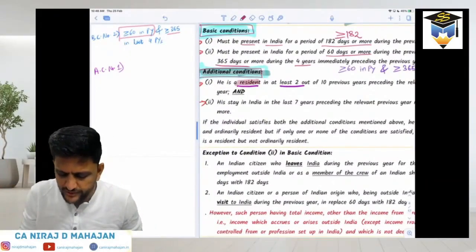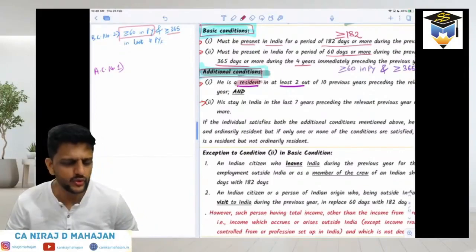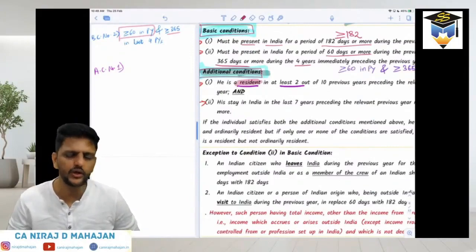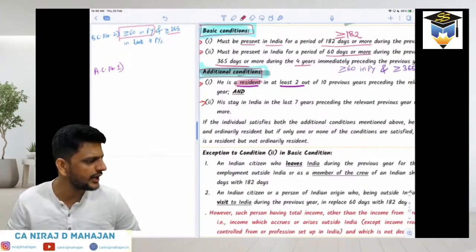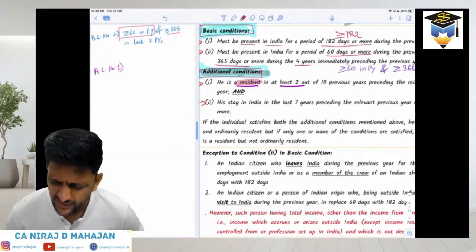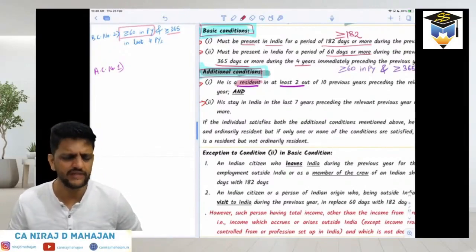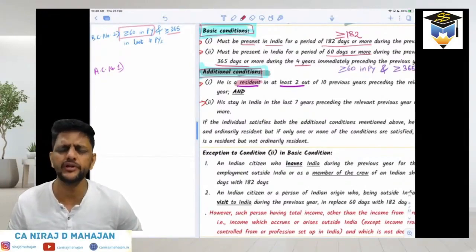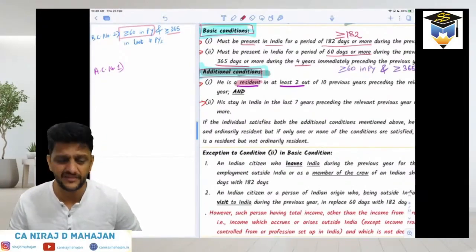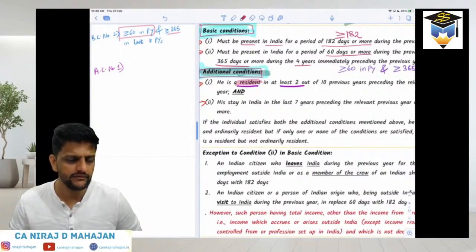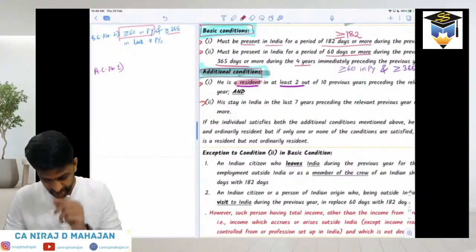Now, what do you mean by resident? Resident means either ROR or RNOR. Either ROR or RNOR. Now, how do you become resident? Only if at least one of the basic conditions is satisfied for a particular year. If at least one of the basic conditions is satisfied for a particular year, they become resident for that year. Are you understanding till now? Okay? Done?